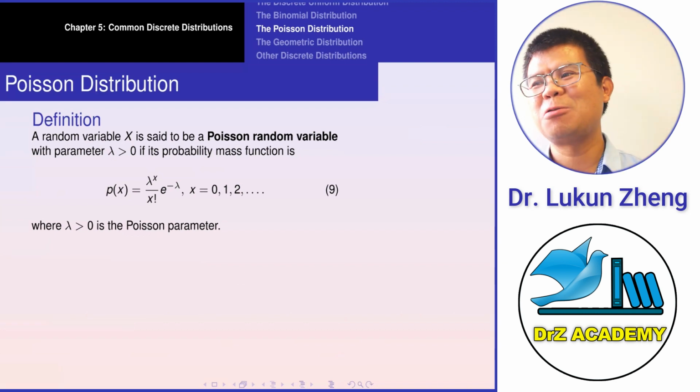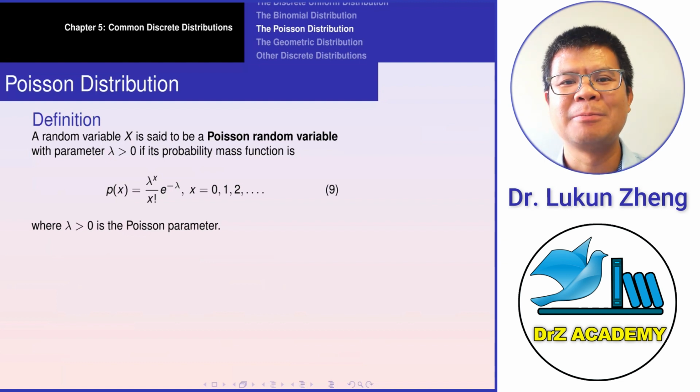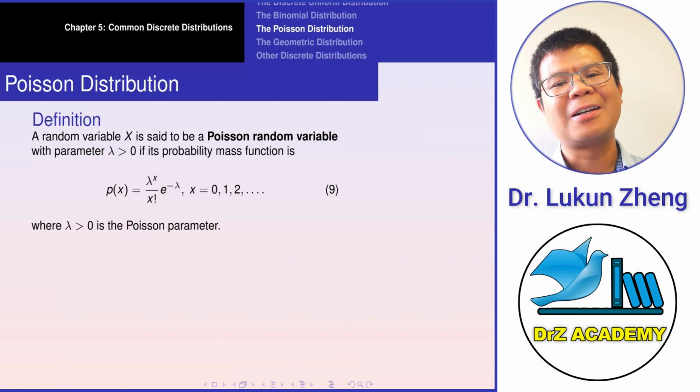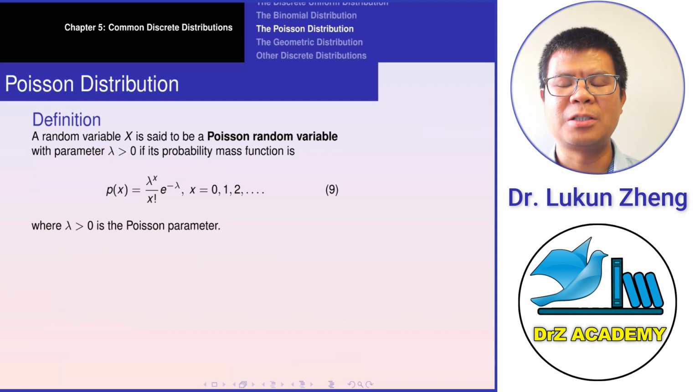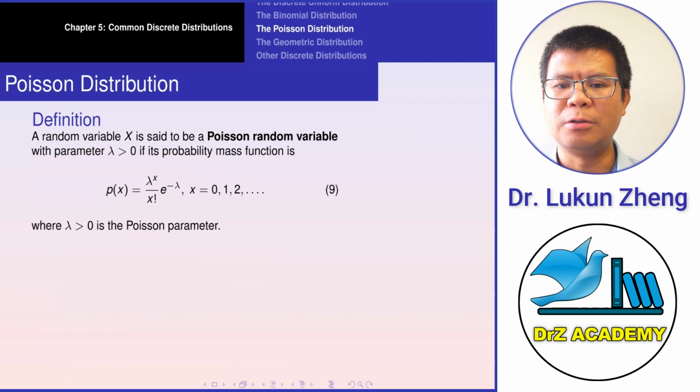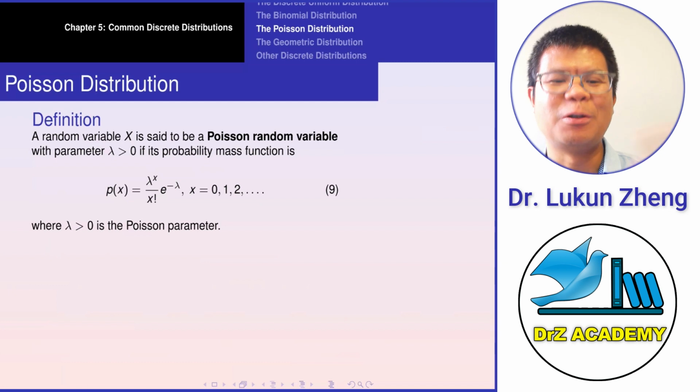Okay, so Poisson distribution is a very important probability distribution. It appears in the exam P constantly, right? So almost every exam you take, there is a Poisson distribution. Okay, so very important one.